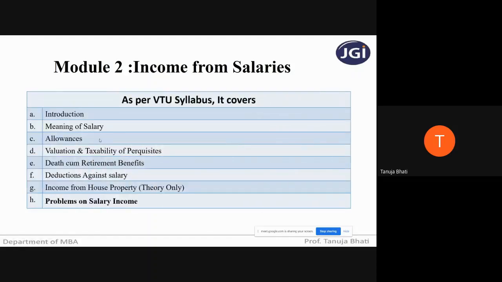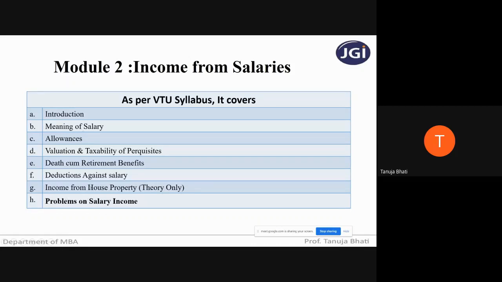As per the VTU syllabus, it covers the introduction to salary, what is the meaning of salary, what is the meaning of allowances, valuation and taxability of perquisites and what are perquisites, death cum retirement benefits, and deduction against salary. Income from house property is also covered under this module, but only theory. In respect of income from house property, only theory is covered, and you have problems on salary income.